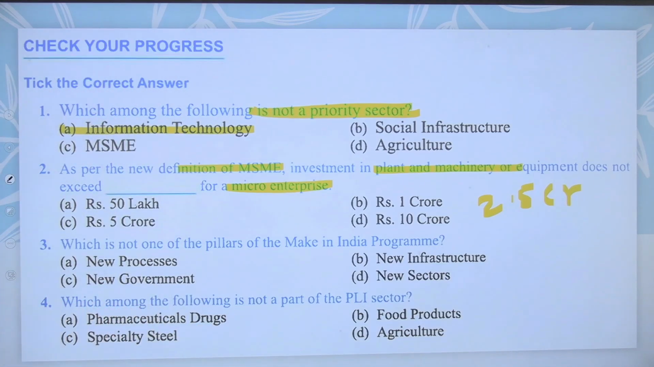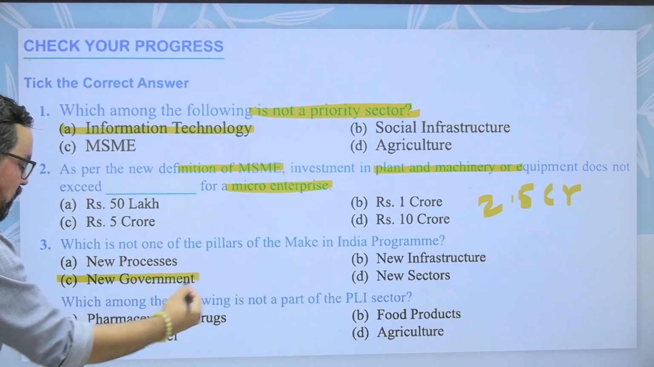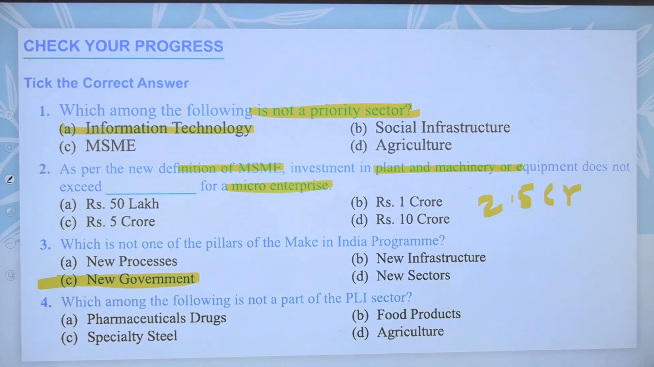Which is not one of the pillars of the Make in India program? So for the Make in India program, new process, new infrastructure, new government is not part of this one. So government is not part of this one.